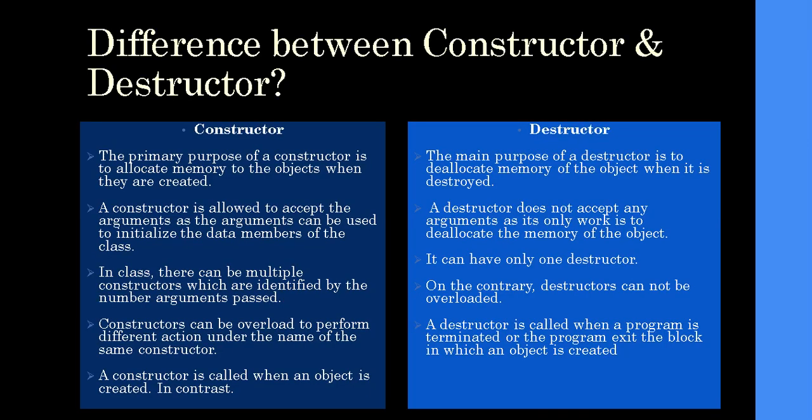So let's check the next difference, between constructor and destructor. This is one of the questions which is asked during interviews. The primary purpose of a constructor is to allocate memory to the objects when they are created. A constructor is allowed to accept arguments and can be used to initialize data members of the class. In a class there can be multiple constructors which are identified by the number of arguments passed. A constructor can be overloaded to perform different functions under the same name of the constructor. A constructor is called when an object is created.